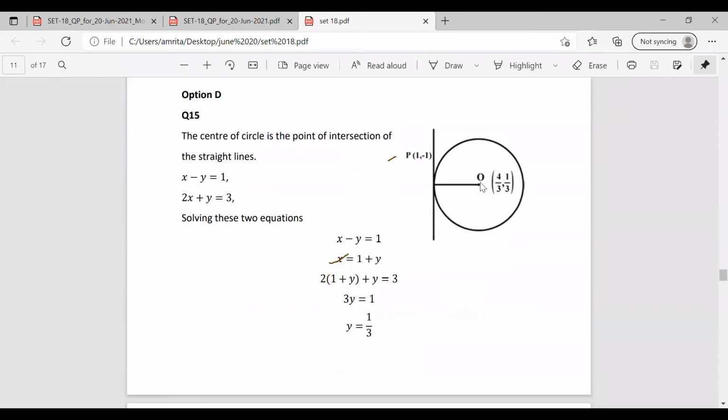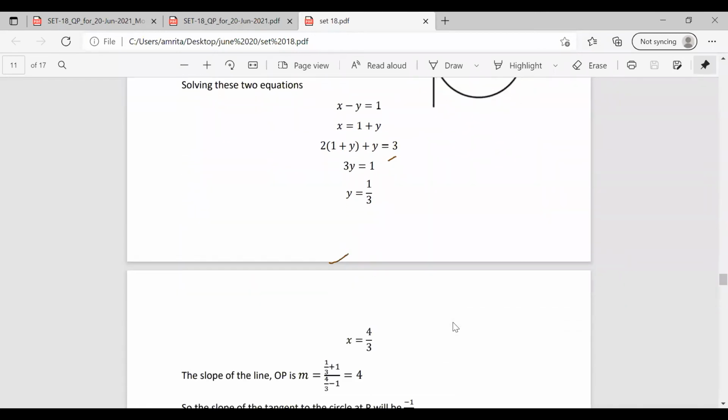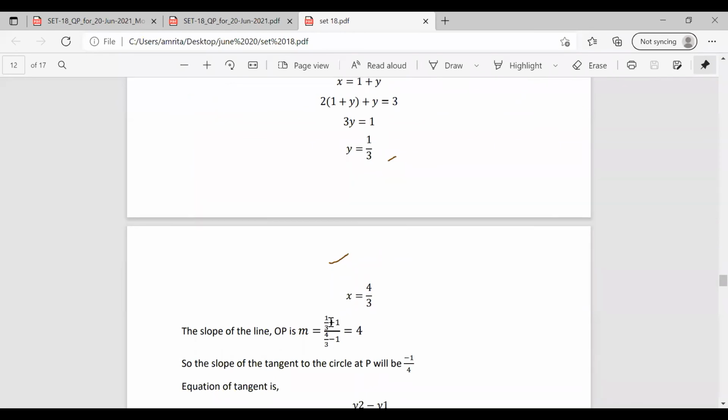We have the values of the points O as 4/3, 1/3 and P as 1, -1. So using these points, we can solve it as m. The slope is y2 minus y1 by x2 minus x1. M is equal to y2 minus y1 by x2 minus x1. So that is 1/3 minus minus 1, that is plus 1, by 4/3 minus 1. So we have the slope of the line OP as m. The value is 4.